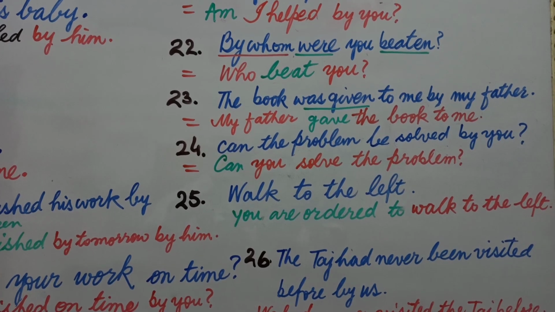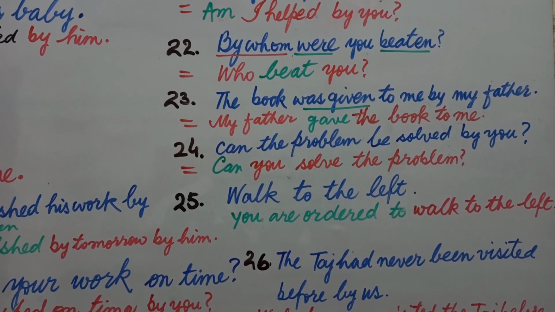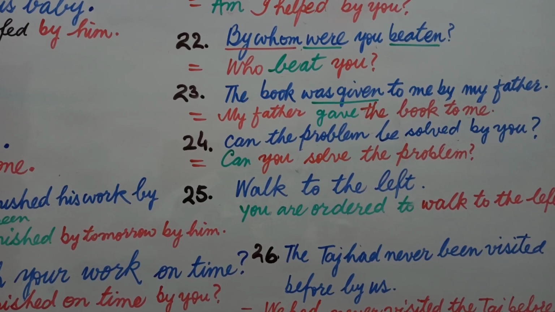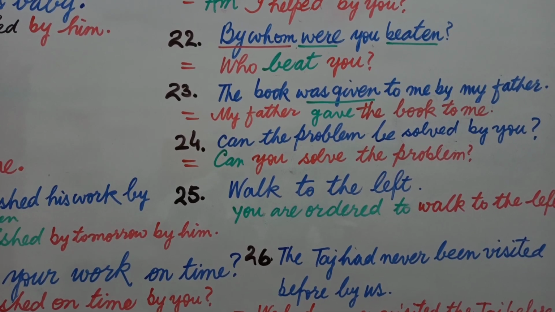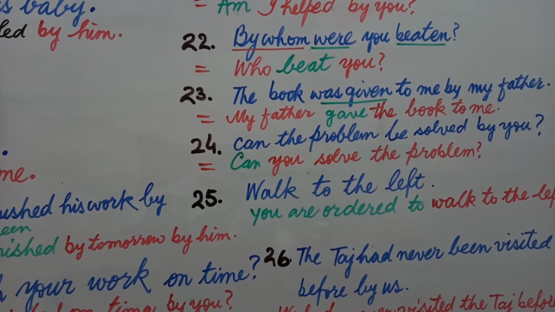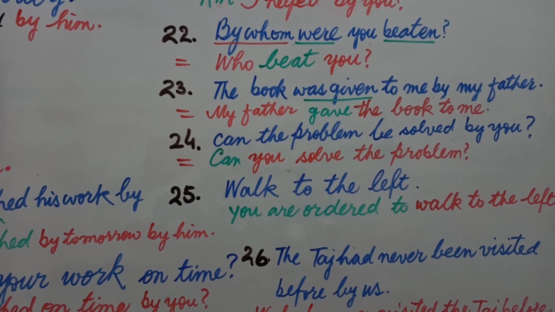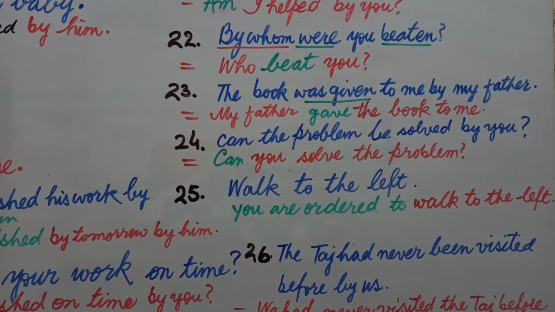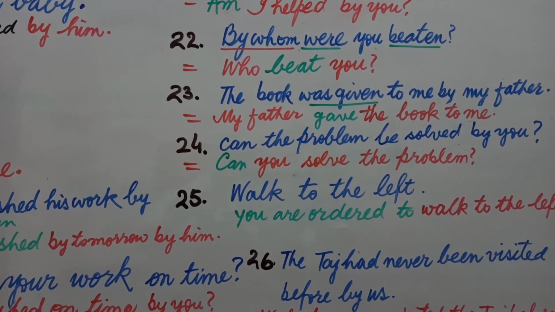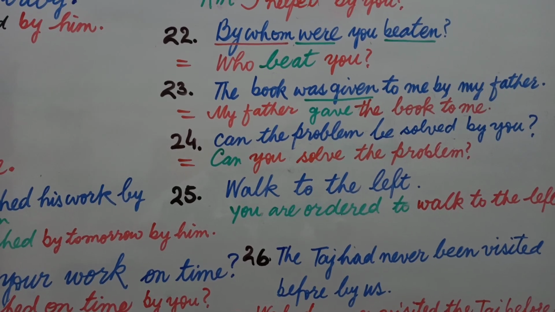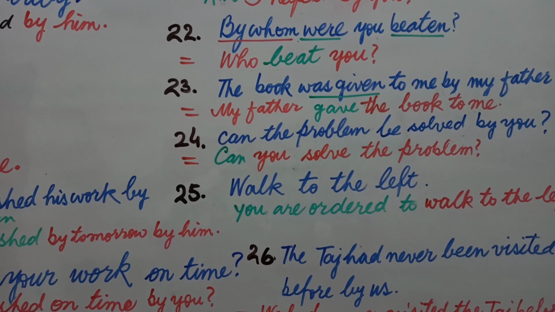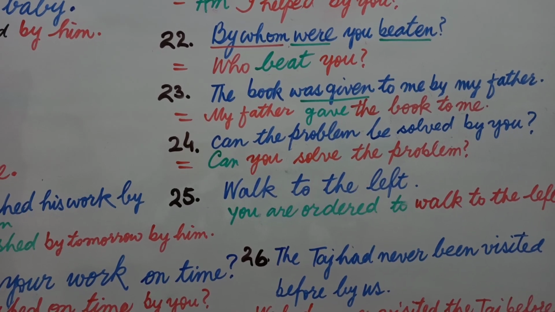Students, now let's come to question number 22, and in this question we have a passive voice sentence to be changed into active voice. From this question 22 we are going to learn how to change a sentence based on passive voice into active voice. The question is an interrogative sentence, that is, by whom were you beaten? I think you can recall that who is changed into by whom when we change a sentence into passive voice. Then definitely if we are going to change passive voice into active voice, by whom will be changed into who. The rules will be reversed.